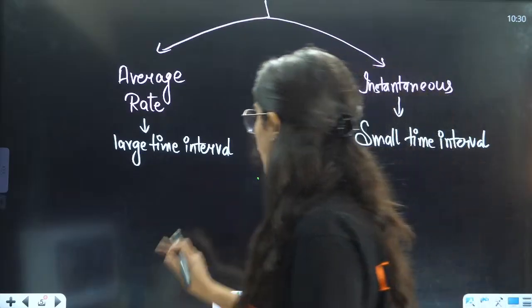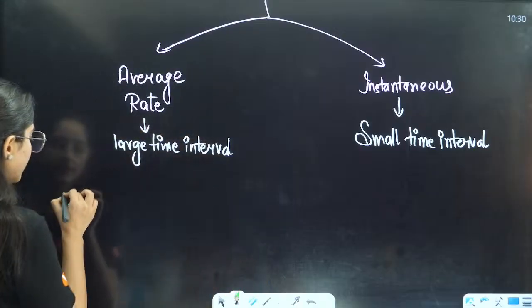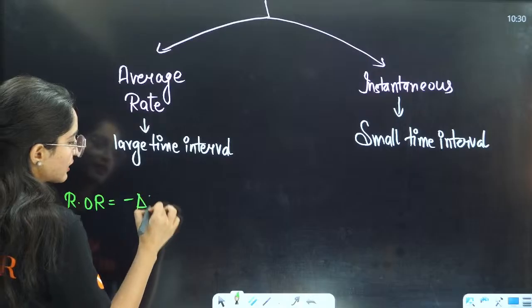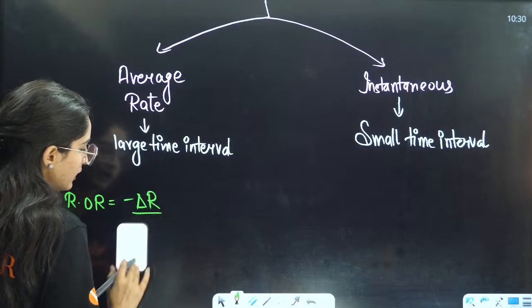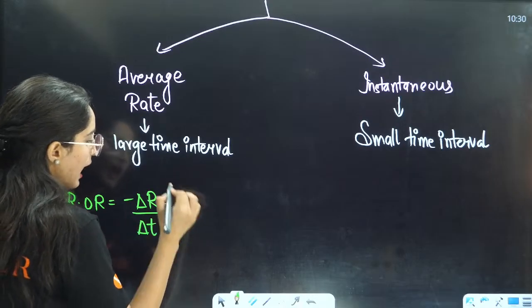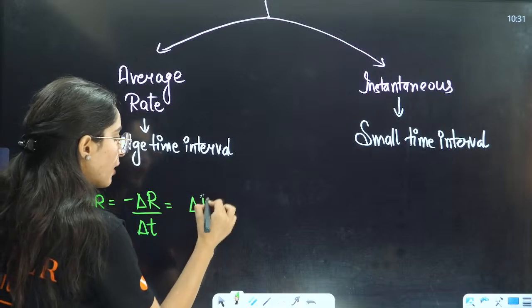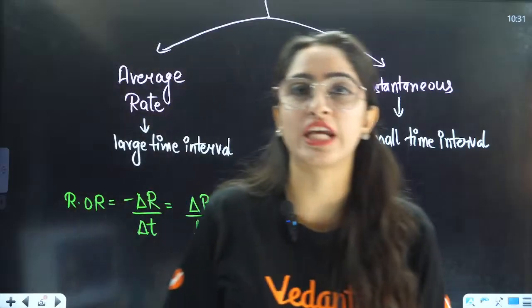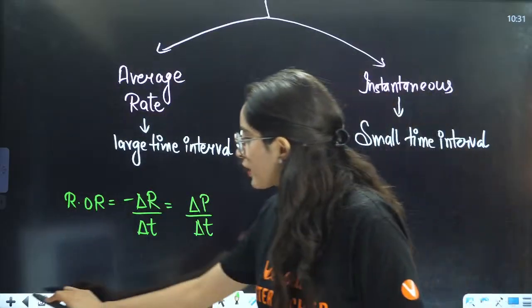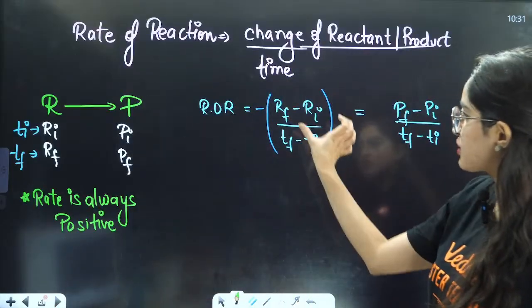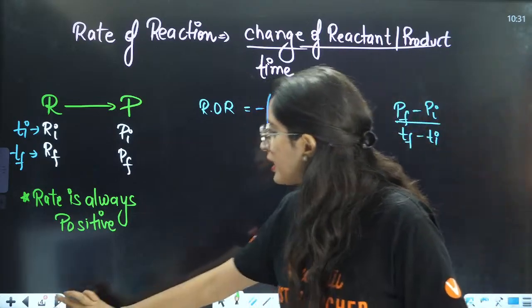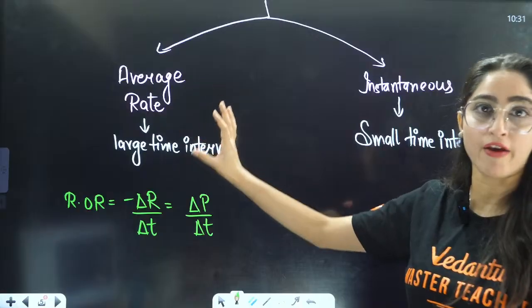So here the rate of reaction will be minus delta R by delta t, and on the product side it will be delta P by delta t. What is delta? That is change. If the change is very large, it is represented by average rate.